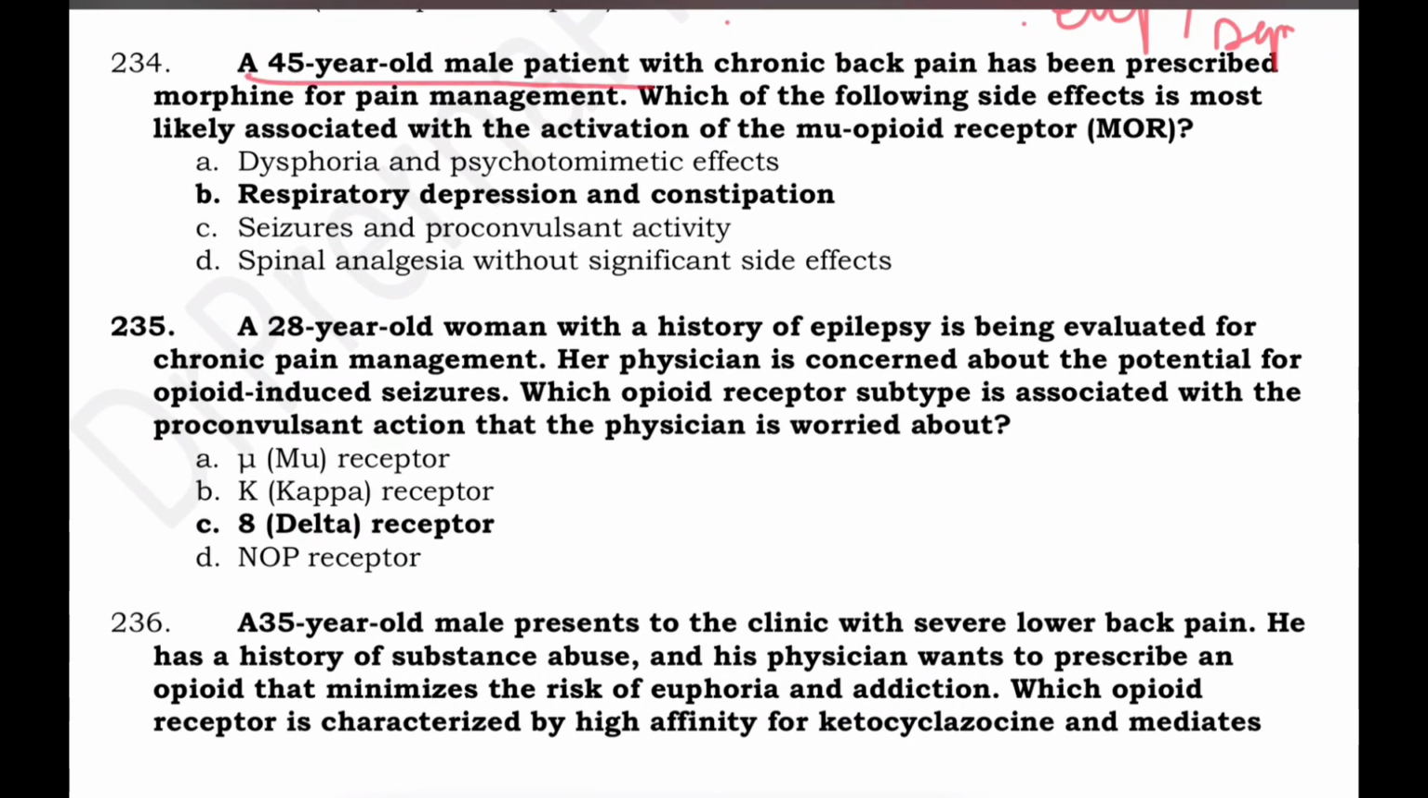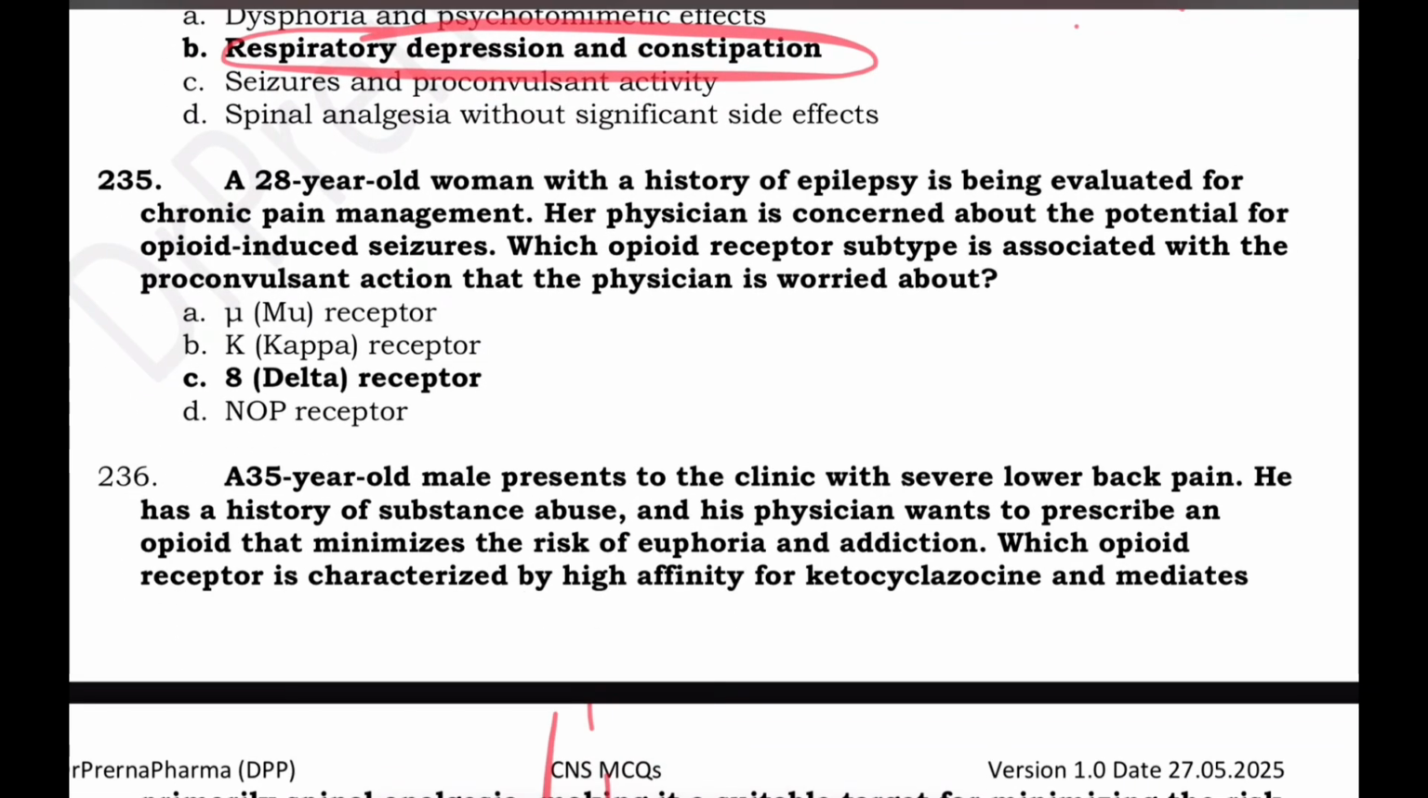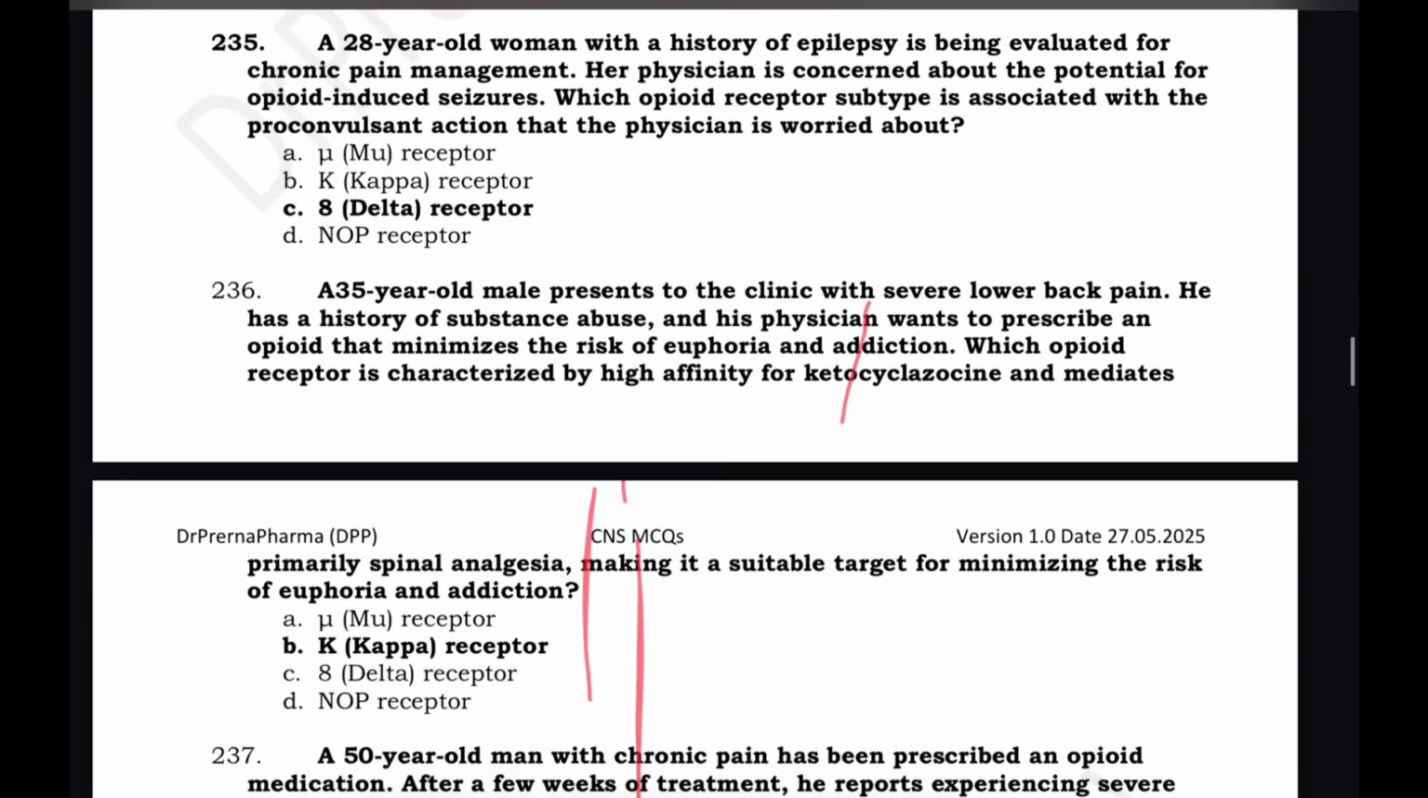A 45-year-old male with chronic back pain prescribed morphine for pain management. Which of the following side effects is most likely associated with activation of mu receptor? Mu opioid receptor के साथ सबसे पहला होता है respiratory depression and constipation. So this is the side effect mediated by mu receptor.